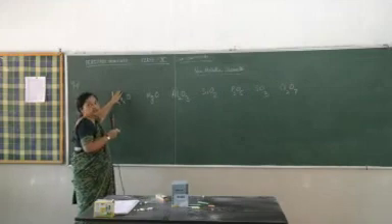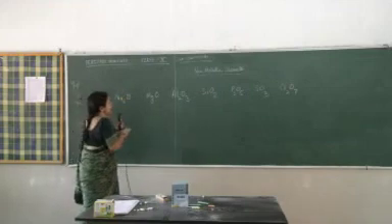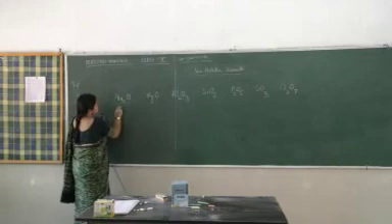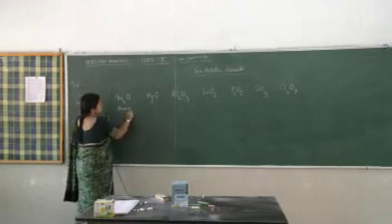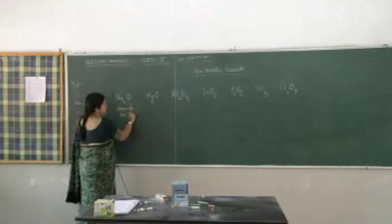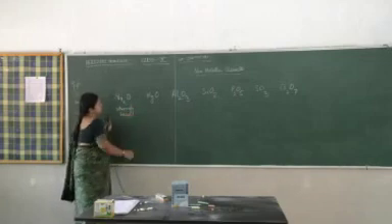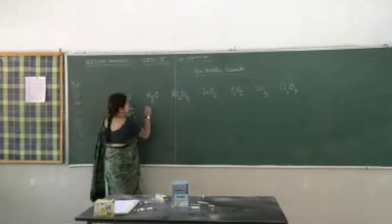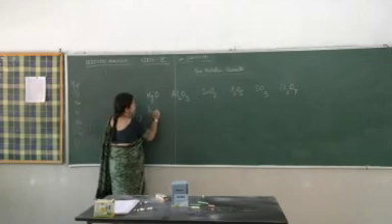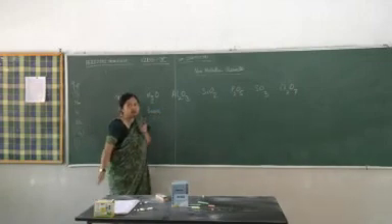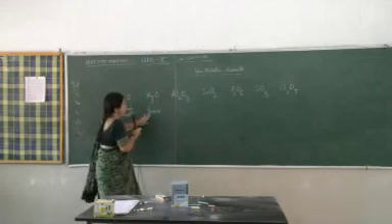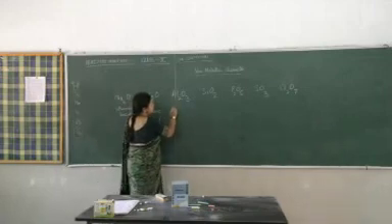Sodium oxide, strongly basic, very strong base. Then this is also basic, but not a very strong base. This is just basic. This is amphoteric.